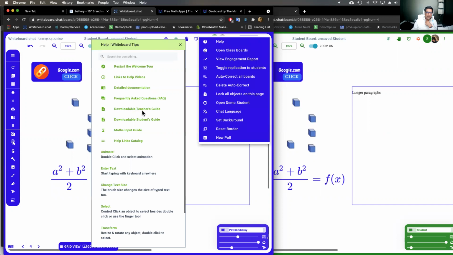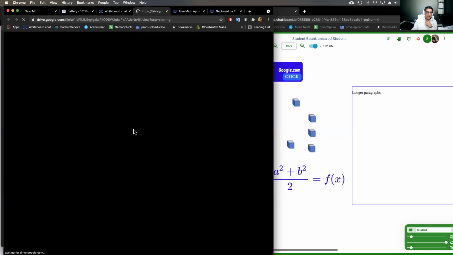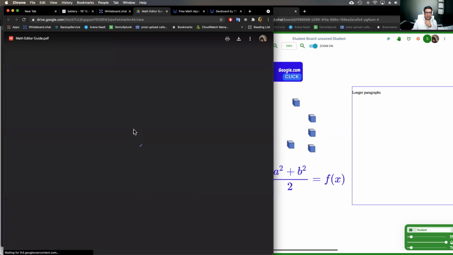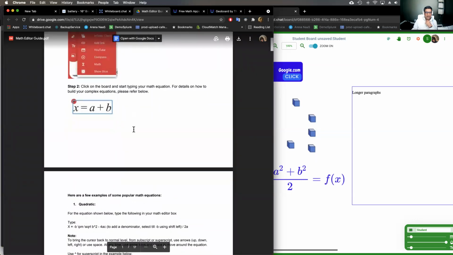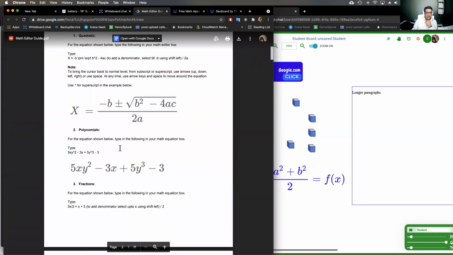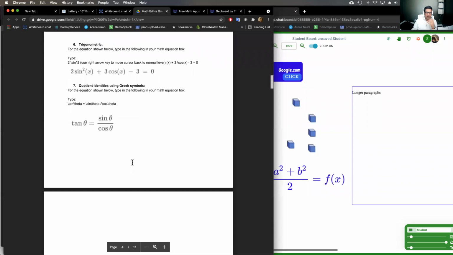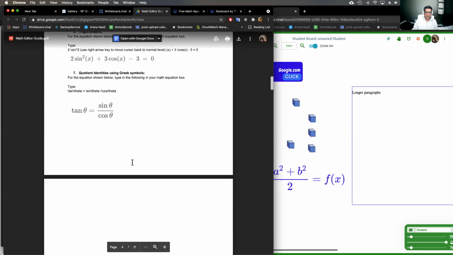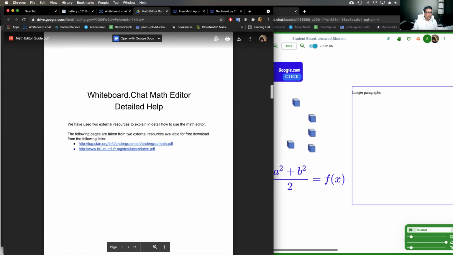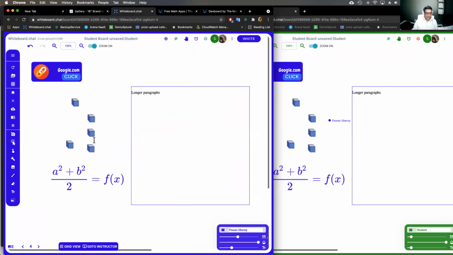There's a downloadable teacher's guide, a student guide, and a math input guide. If you open that, you can see how you can type quadratic equations, polynomials, fractions, summations, integrals, whatever else you may want from the math editor. Chemistry teachers also use this for chemistry equations with subscripts and superscripts as well. So it's quite useful.